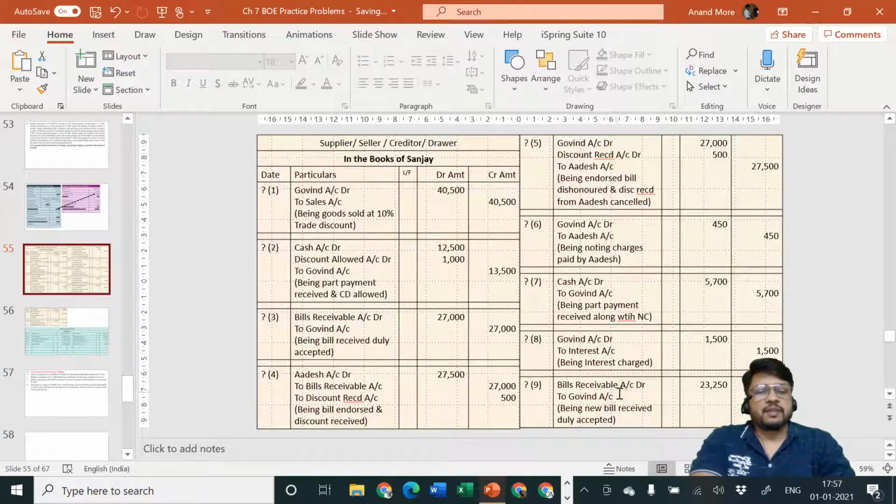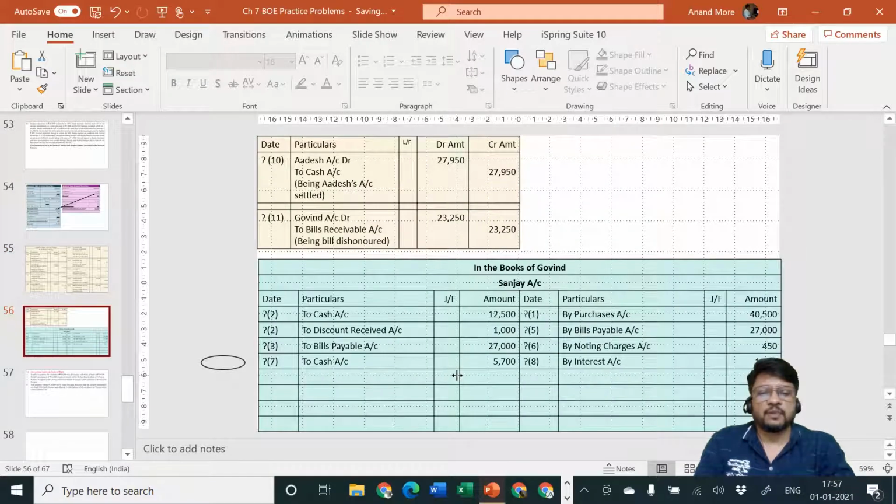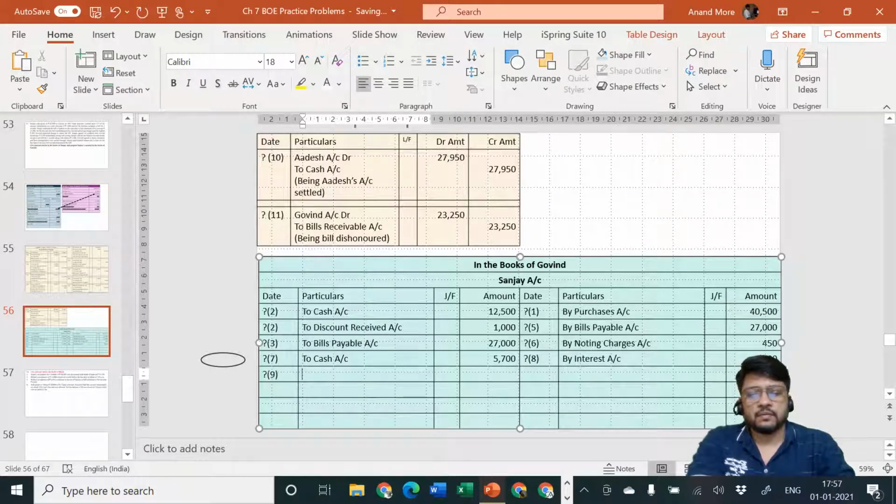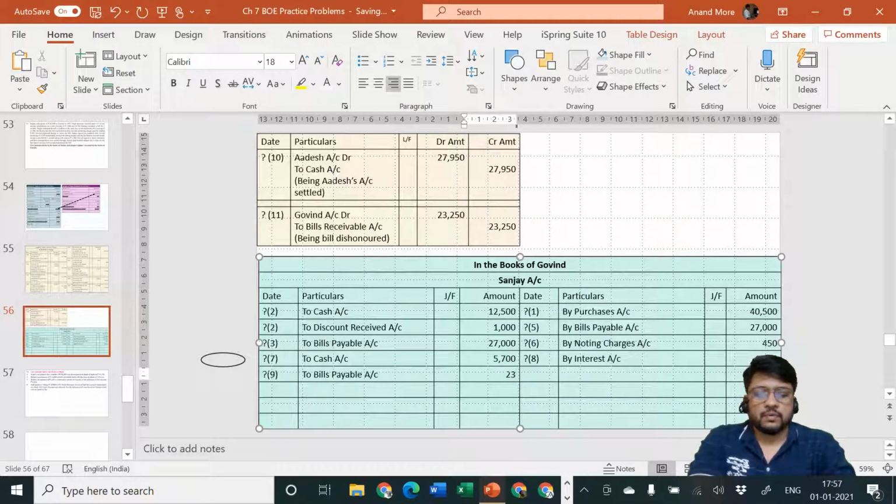9th entry, bills receivable to Govind. Yellow journal on paper, bills receivable to Govind. Green journal in mind, entry will be Sanjay account debit to bills payable. Sanjay account debit side. Entry number 9, to bills payable account. 23,000.